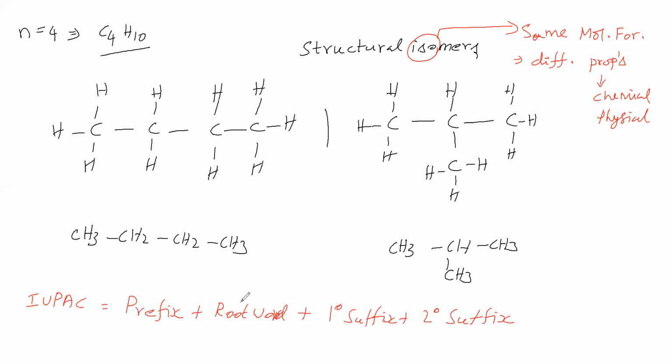What is root word? That we will see. Root word we have to get from the parent chain. First you select the parent chain in the organic compound. What is parent chain?